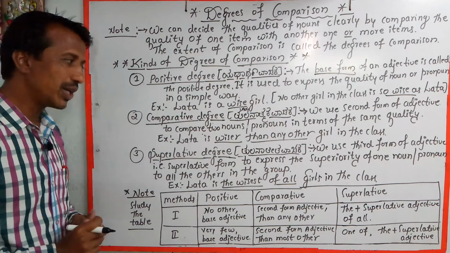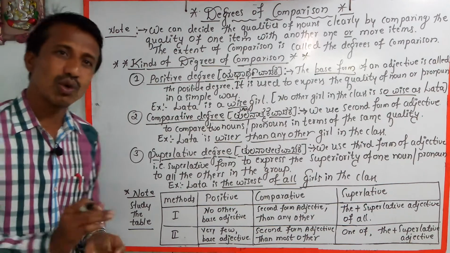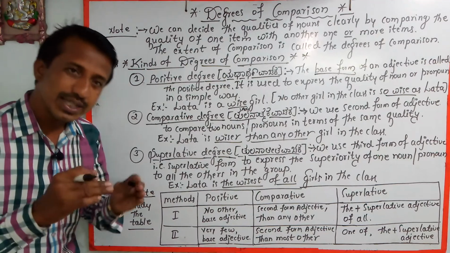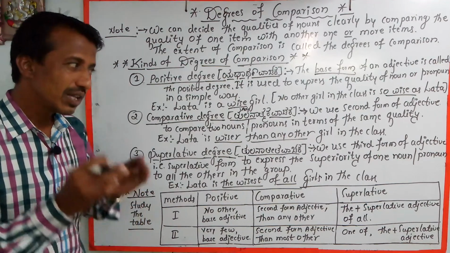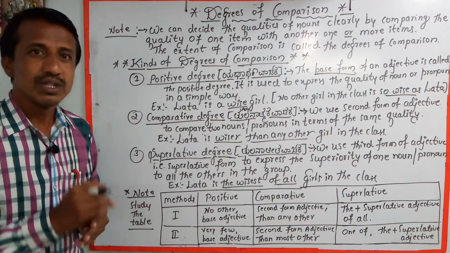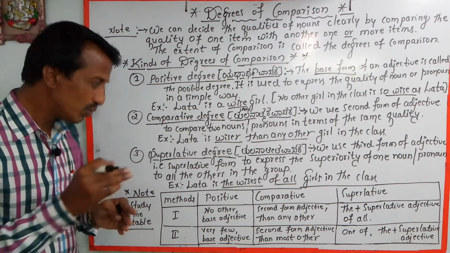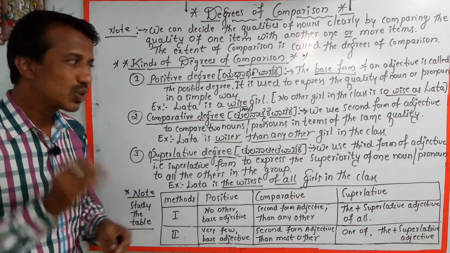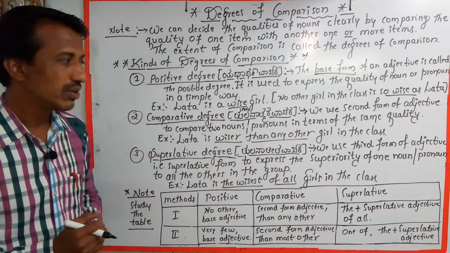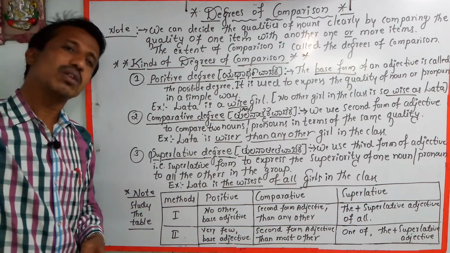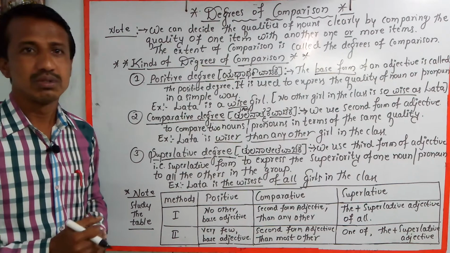Third one, the superlative degree. Superlative degree is called the standard form of adjective, or the third form of an adjective. The standard form of an adjective is used in a sentence to express the superiority of one noun or pronoun to all other nouns in the group.